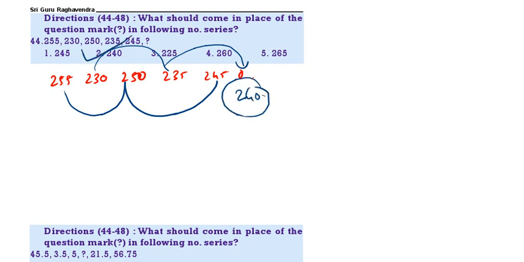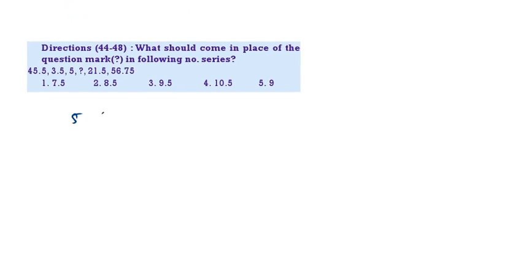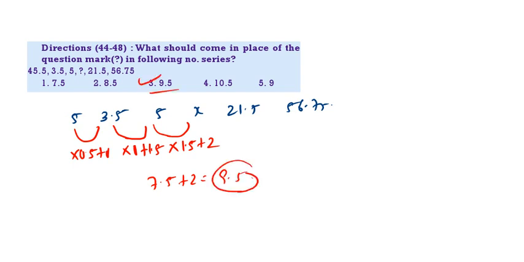2 is the correct answer. Next question. 5, 3.5, 5, question mark, 21.5, 56.75. Now here, into 0.5, 5 into 0.5, 2.5, plus 1. Now again here, into 1, 3.5 into 1, 3.5, plus 1.5. Next, into 1.5 plus 2. 5 into 1.5, 7.5. 7.5 plus 2 is 9.5. 3 is the correct answer.